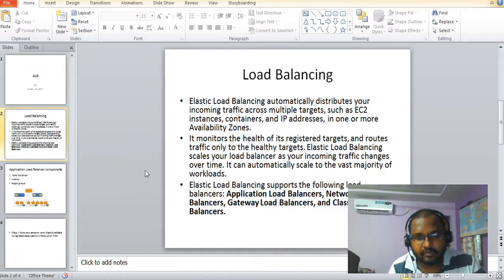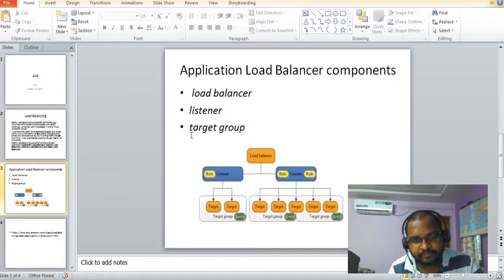So let's talk about Application Load Balancer. Application Load Balancer consists of three major components. One is the load balancer, another is the listener, and the third one is the target group.